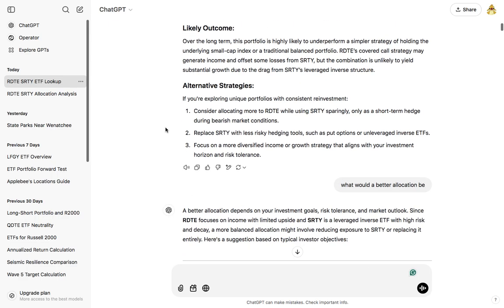So likely outcome: over the long term, the portfolio is highly likely to underperform a simpler strategy of holding the underlying small cap index or a traditional balanced portfolio. RDTE's covered call strategy may generate income and offset some losses from SRTY, but the combination is unlikely to yield substantial growth due to the drag from SRTY's inverse leverage structure.